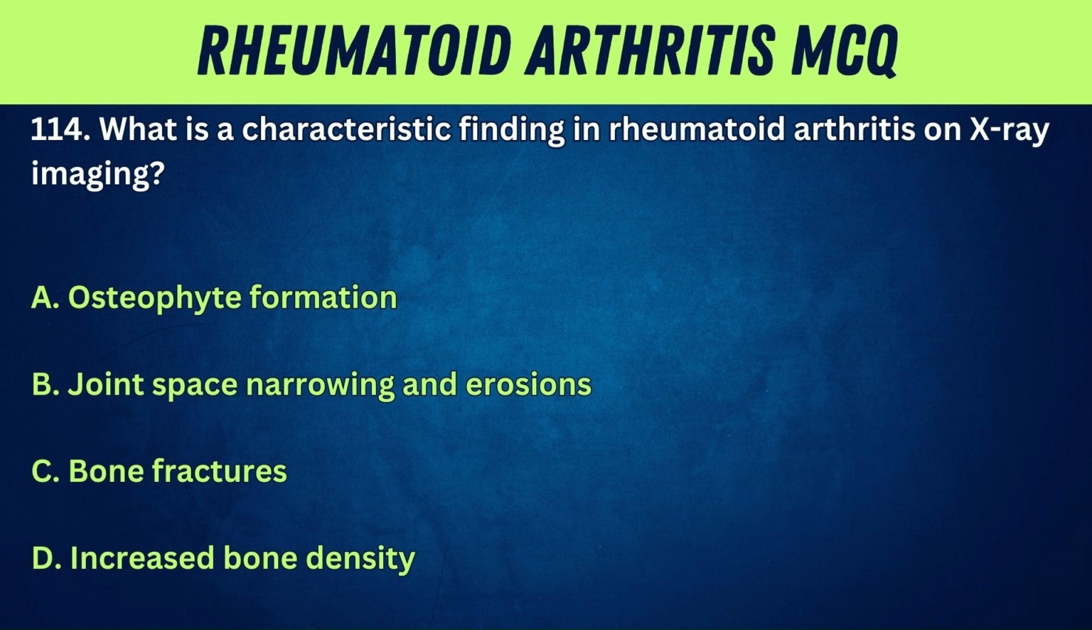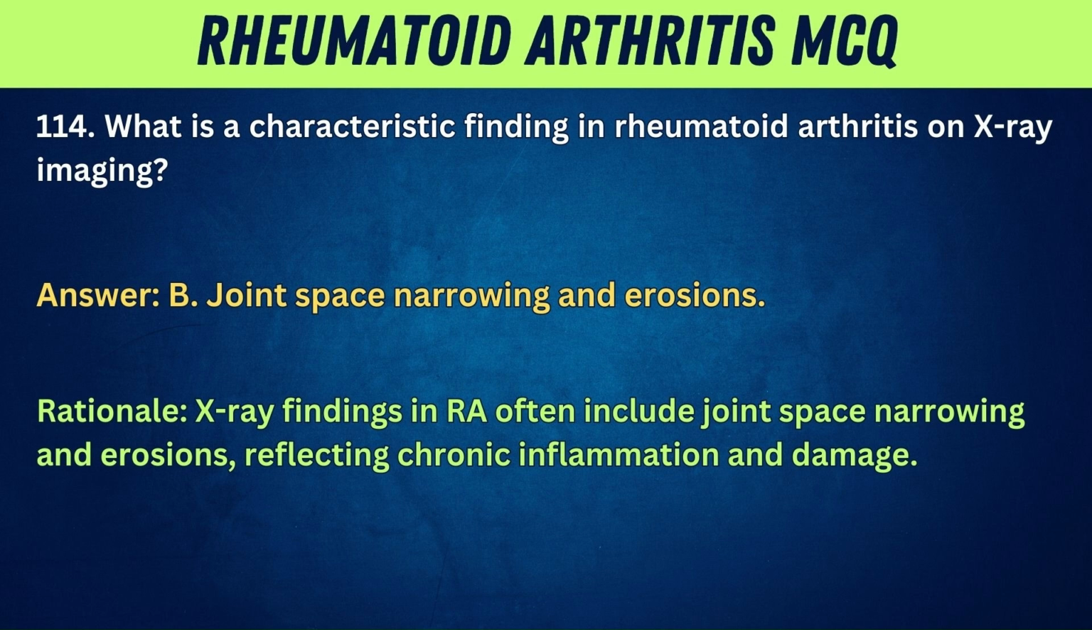114. What is a characteristic finding in rheumatoid arthritis on X-ray imaging? A. Osteophyte formation. B. Joint space narrowing and erosions. C. Bone fractures. D. Weight loss. Answer: B. Joint space narrowing and erosions. Rationale: X-ray findings in RA often include joint space narrowing and erosions, reflecting chronic inflammation and damage.